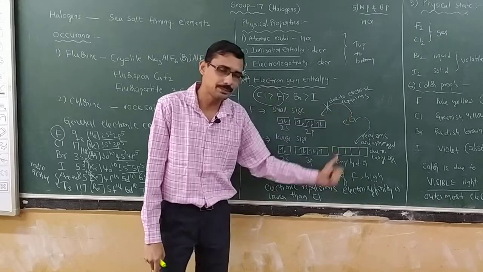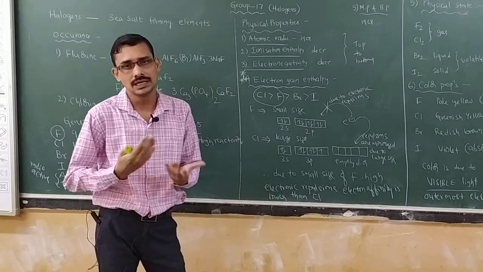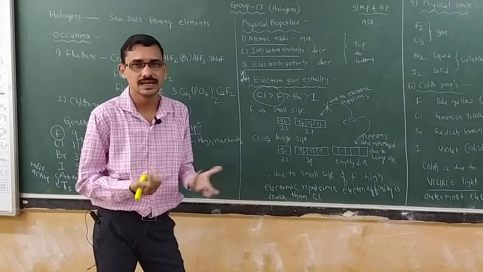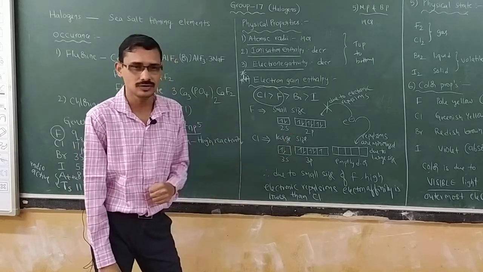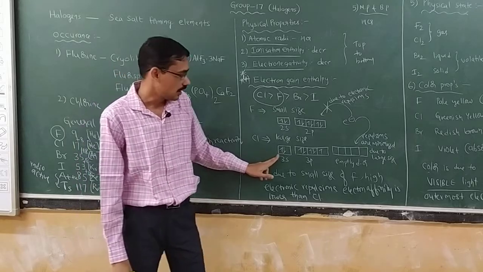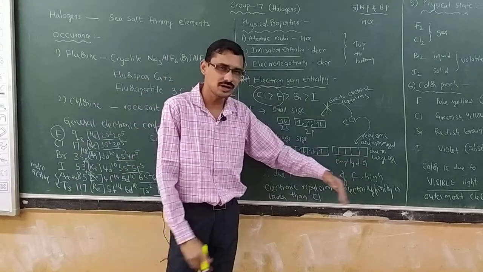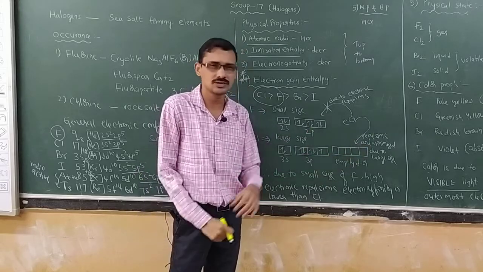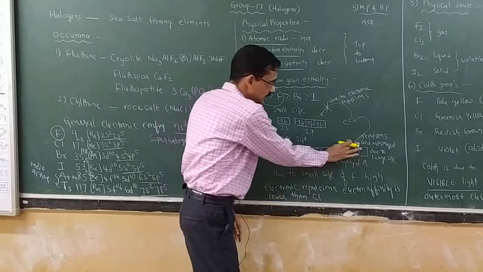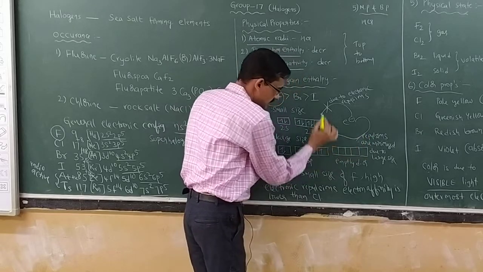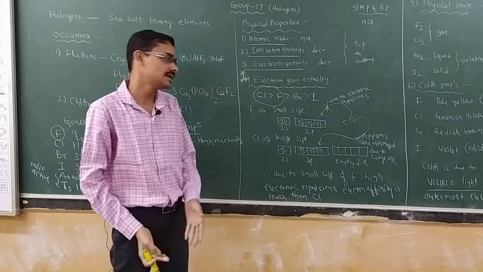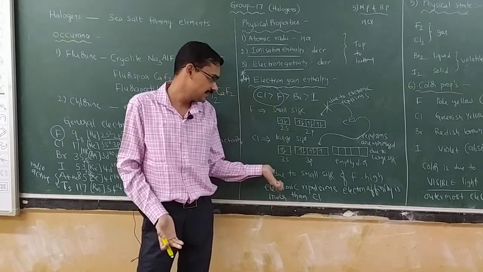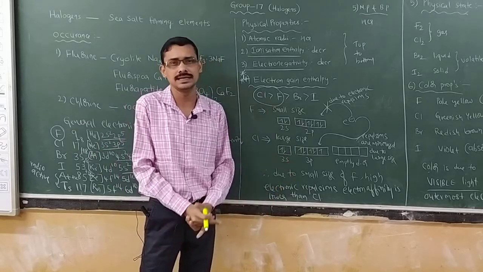Because of this, what happened? The electron is unable to enter into this orbital, so it will have lower electron gain enthalpy values. But in the case of chlorine, large size is there, empty d orbital is there, therefore the electron can easily enter into this orbital. Easily it will enter because of large size. Therefore it readily enters, and it has high electron gain enthalpy.